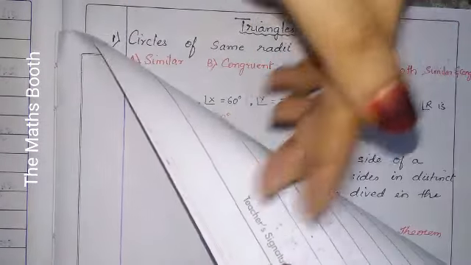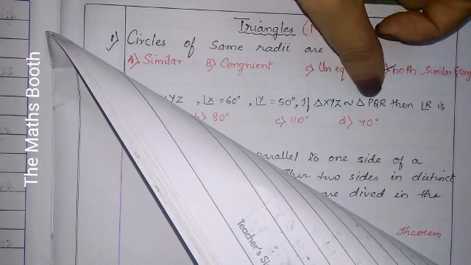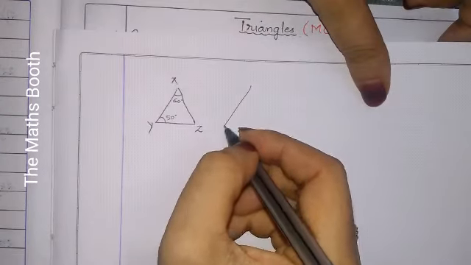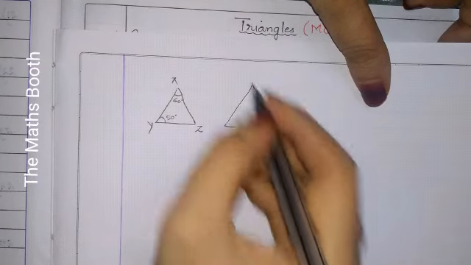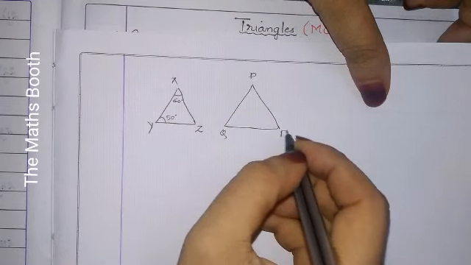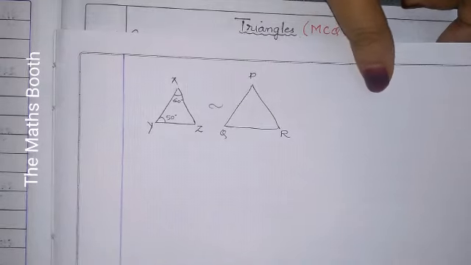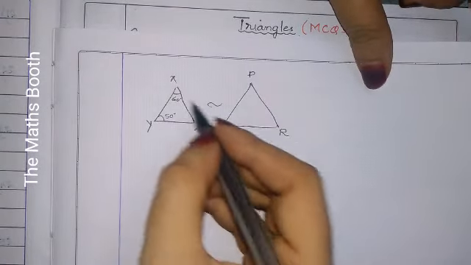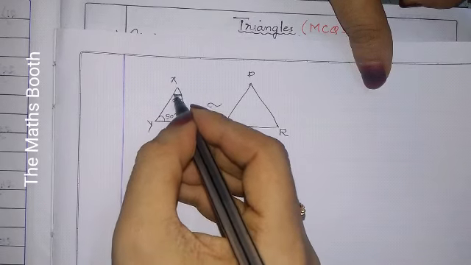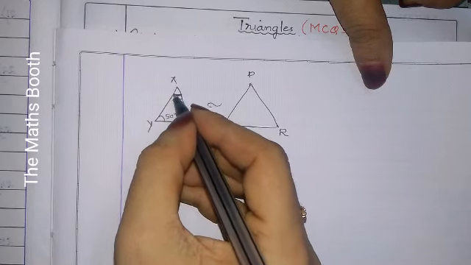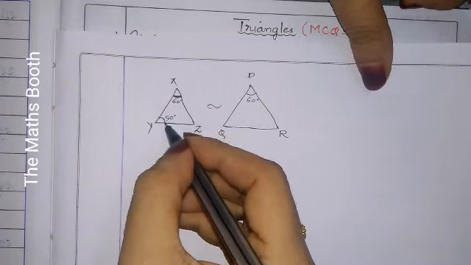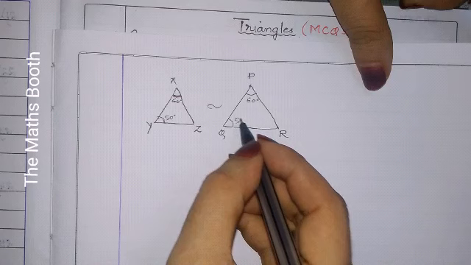What they have told in the question is triangle XYZ is similar to triangle PQR. So let us draw one more triangle, that is PQR. Now these two triangles are similar. In similar triangles, we know the condition, corresponding angles are equal. So if it is 60 degrees, then this will also be 60 degrees, and if it is 50 degrees, then this is also 50 degrees.